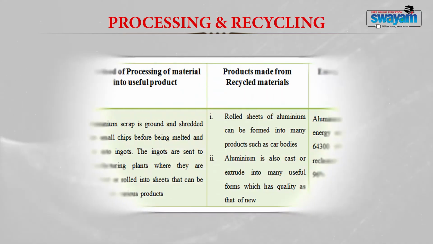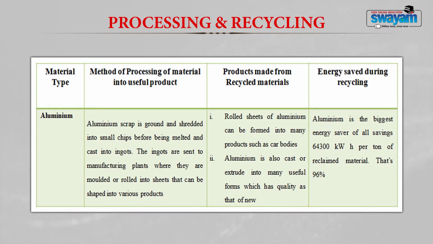Let me have a look at the processing or recycling of aluminium. Aluminium scrap is ground and shredded into small chips before being melted and cast into ingots. The ingots are sent to manufacturing plants where they are molded or rolled into sheets that can be shaped into various products. The various products that can be made from recycled aluminium include car bodies, etc.